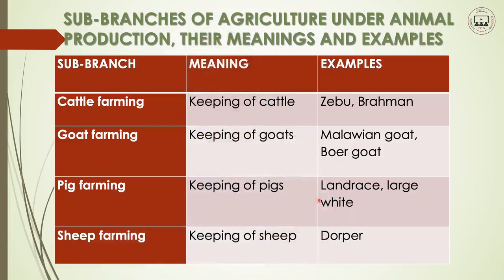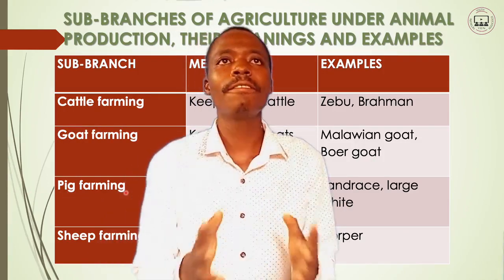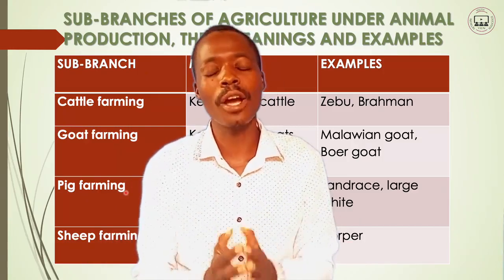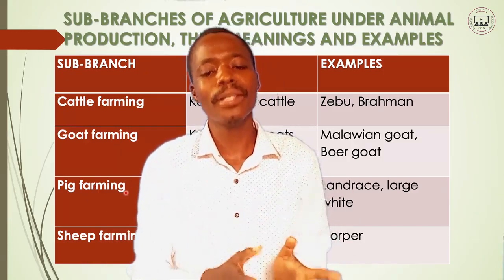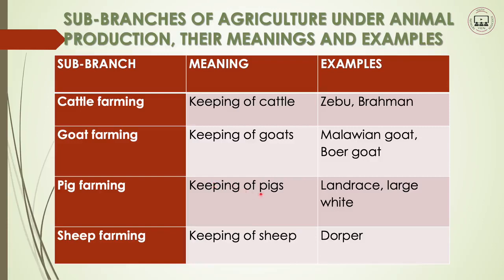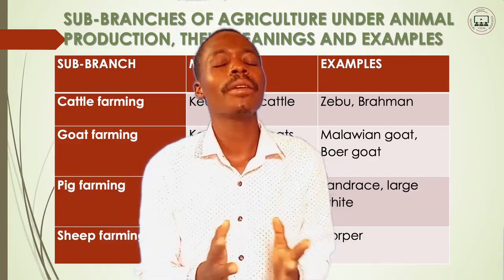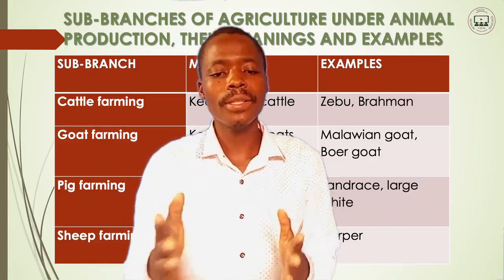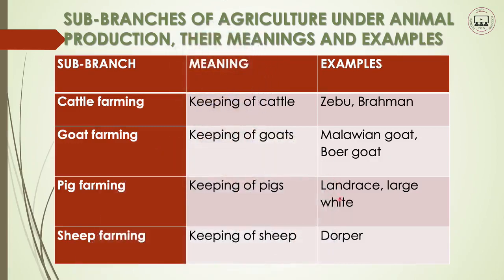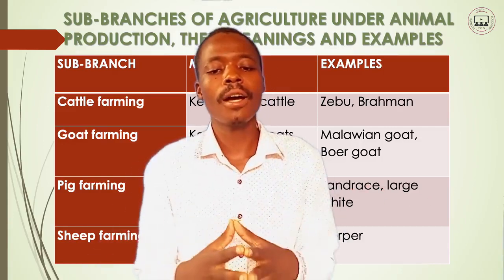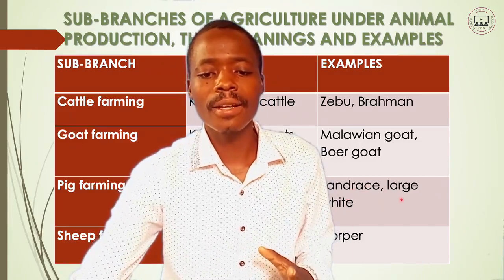What about pig farming? This is another sub-branch. With this one we don't have much to explain, because pig farming simply means the keeping of pigs. Examples of pigs are the landrace pigs and the large white pigs.